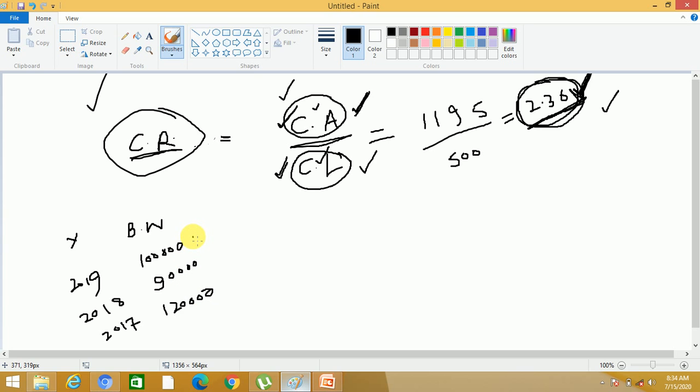So now what are we doing? We are comparing our today's performance with our past performances. The profit in 2017 was 120,000. Then in 2018, profit came down to 90,000. But again in 2019, there is an increase of 10,000 in the profit.